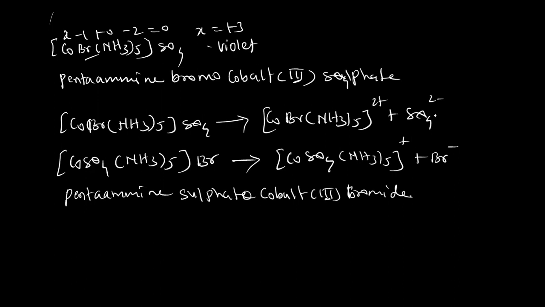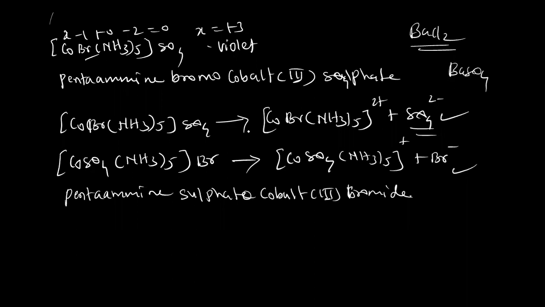So you can see here, these two isomers are giving different ions. One is giving sulfate ion, the other is giving bromide ion. Their chemical properties are also different. When you treat the solution of this complex coordination compound with barium chloride solution, you get the white precipitate of barium sulfate.